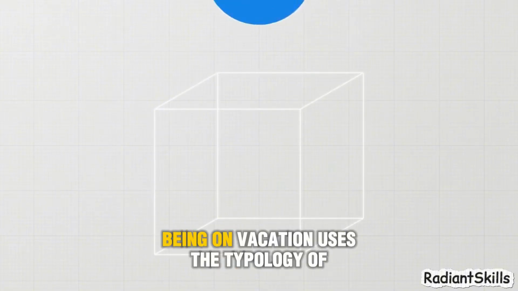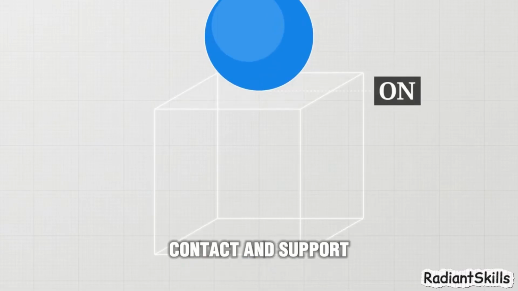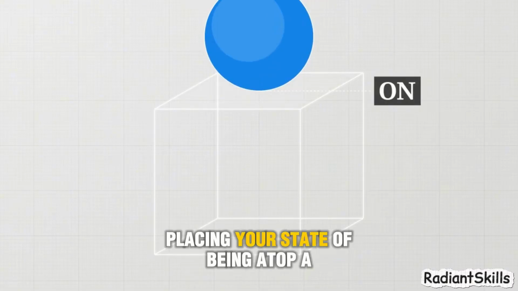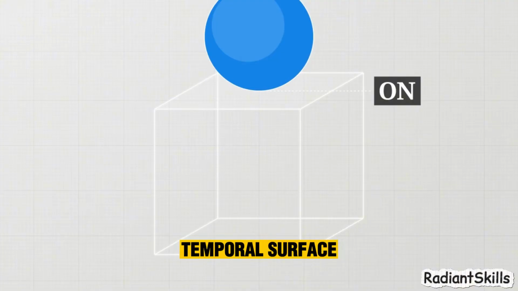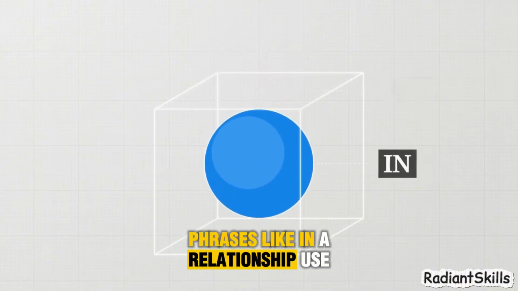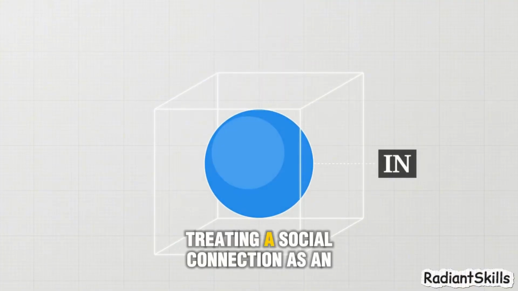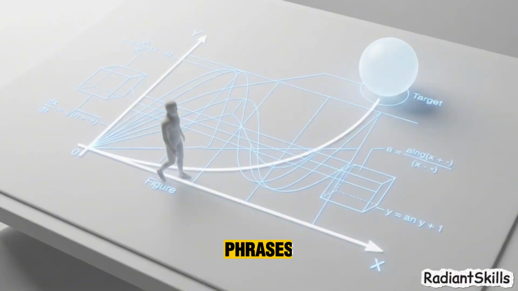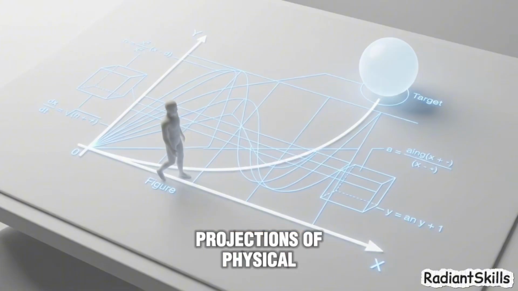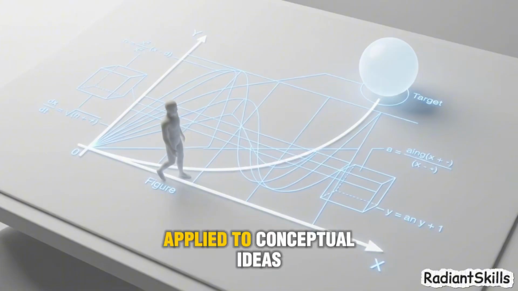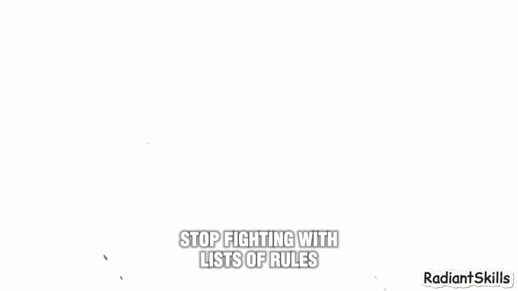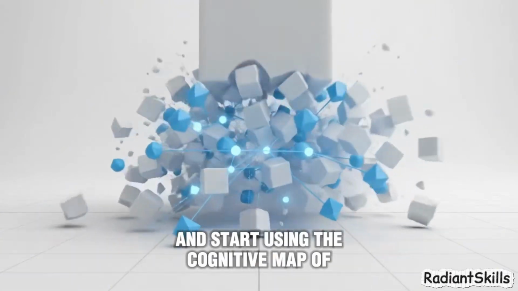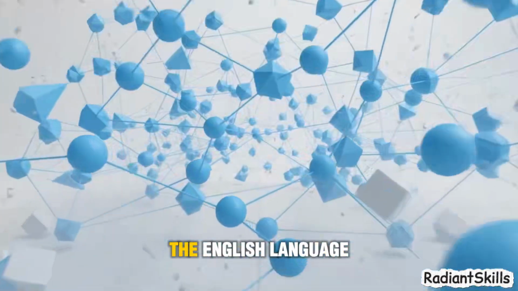Being on vacation uses the topology of contact and support, placing your state of being atop a temporal surface. Phrases like in a relationship use containment, treating a social connection as an enclosed volume. Abstract prepositional phrases follow the mathematical projections of physical geometry applied to conceptual ideas. Stop fighting with lists of rules and start using the cognitive map of the English language.